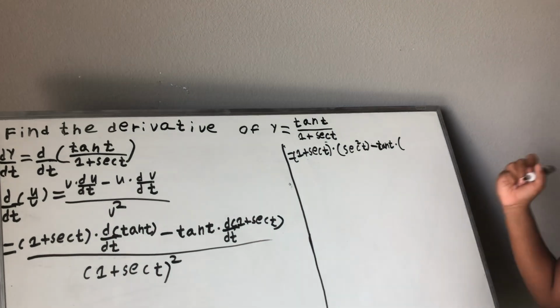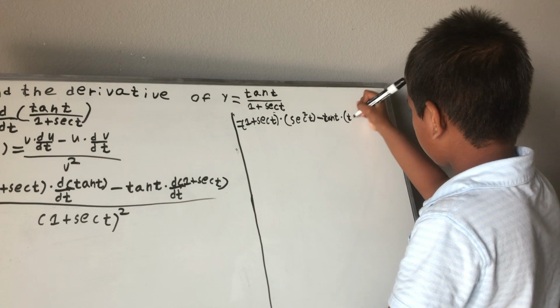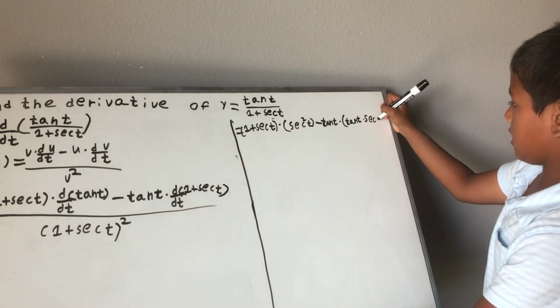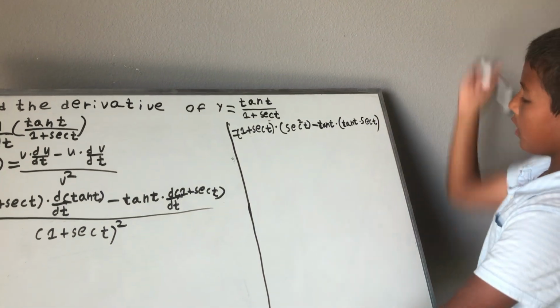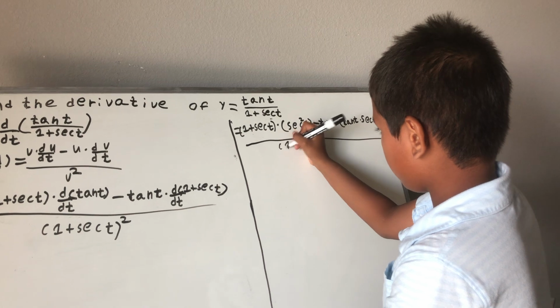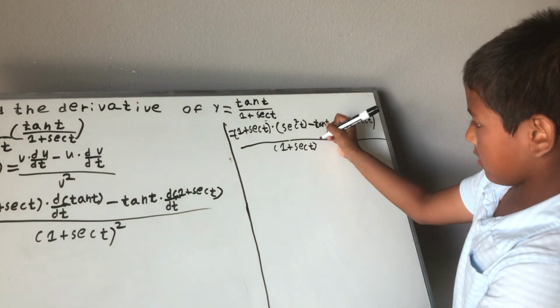We know d/dt of 1 is 0, and then we leave that, so we know d/dt of secant t is tan t times secant t, parentheses closed, and this whole over parentheses 1 plus secant t, parentheses closed, squared.